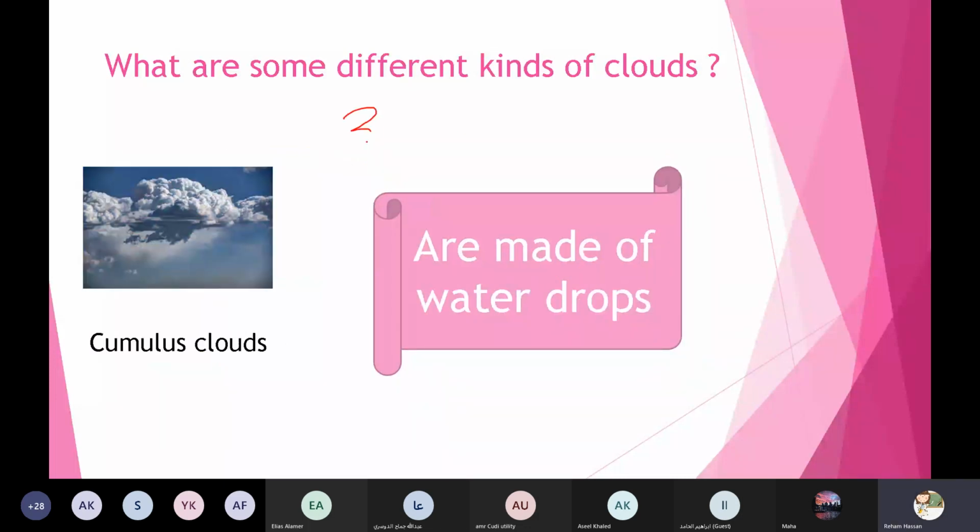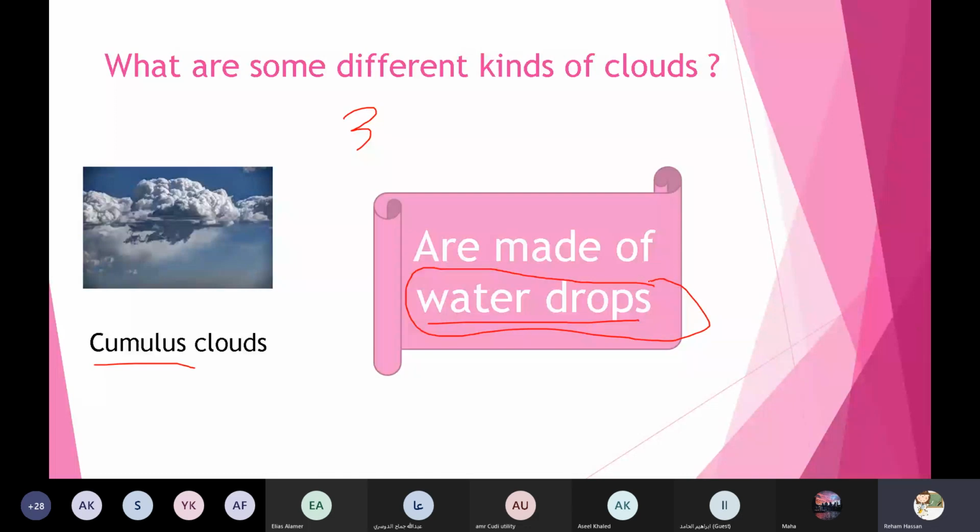And what about number three? Number three is a big cloud, and it's called cumulus clouds. They are made of water drops.